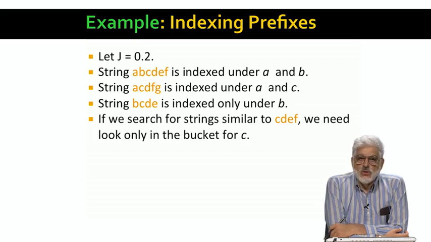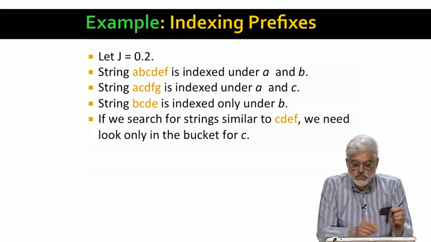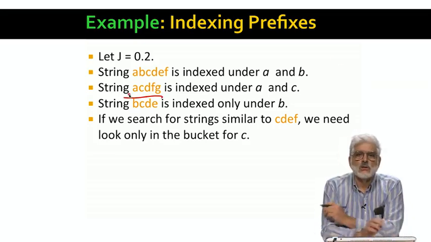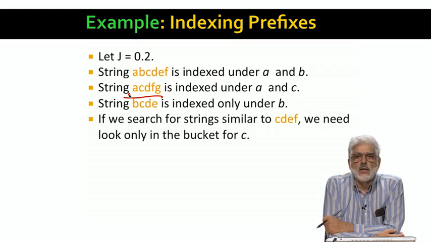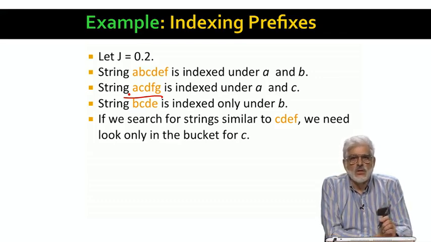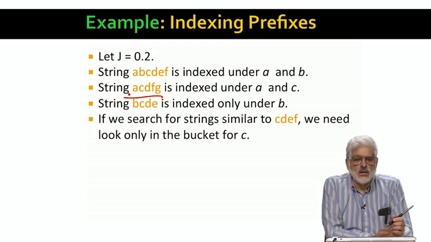Of the strings stored so far, only A, C, D, F, G got indexed in the bucket for C. So that's the only candidate. Unfortunately, if we do the math, we find that the intersection of the set A, C, D, F, G and the set C, D, E, F has size 3.